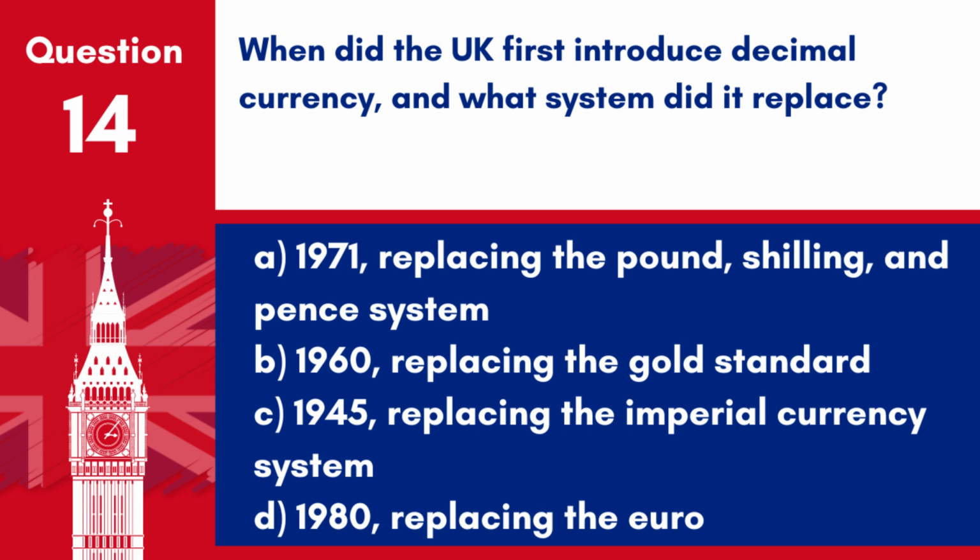D. 1980, replacing the euro. Answer: A. 1971, replacing the pound, shilling, and pence system. The UK introduced decimal currency in 1971, replacing the traditional pound, shilling, and pence system.